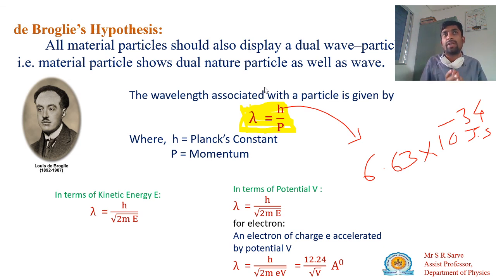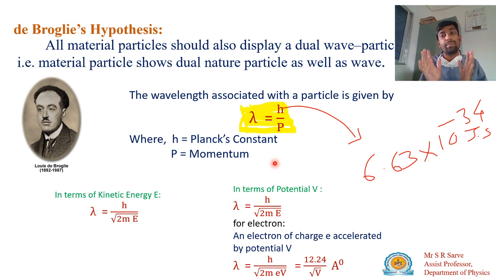But what about large particles such as a stone, or big objects like human beings moving from one place to another? How can we say that they have wave nature? If you substitute in the equation λ = h/p, where p stands for momentum, which is mass times velocity, the wavelength associated with a large particle is very small, in the order of 10^-4.